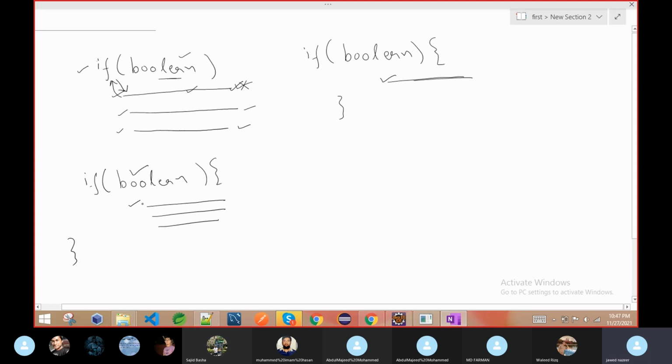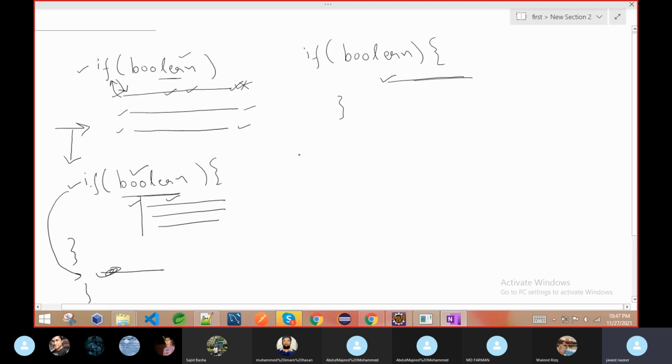So if this condition is true, all the lines, maybe one, maybe 100, maybe 1000, maybe 2, all will execute. If it is false, then your flow of control is executing like this, then it will see here. If it is false, it just comes here. After that, maybe there is a line of code, or maybe there is no line of code, it is the end of the program. So this is the way it is working. As I said, by default only one line, and if you give brackets, then however many lines are inside the brackets, all are associated with if.